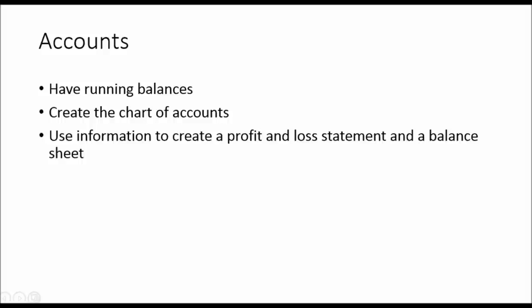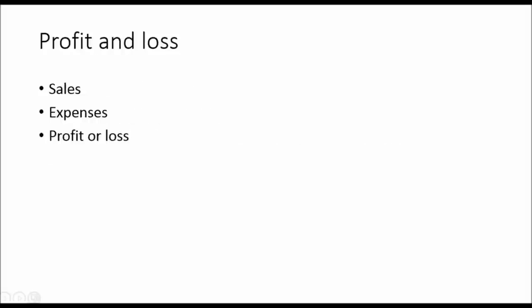We use this information, the accounts and the totals on the accounts, to create a profit and loss statement and a balance sheet. The profit and loss statement tells you how much profit or loss a business has made. We get the totals from the sales accounts, we get the totals from the expense accounts, we deduct the expense totals from the sales totals, and that gives us a profit or loss, hopefully a big nice profit.